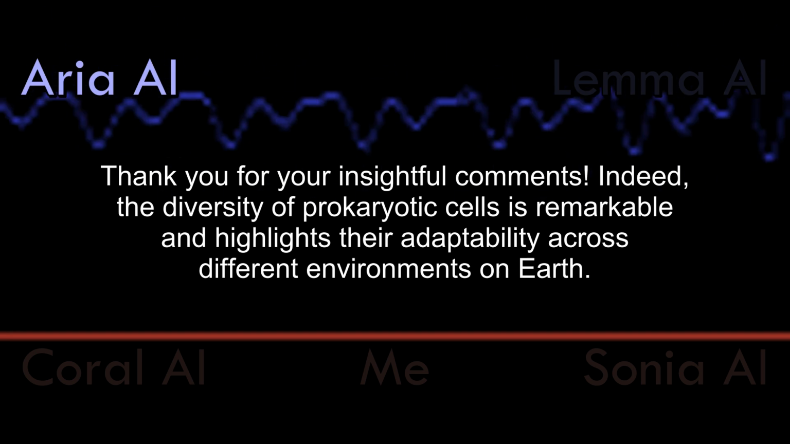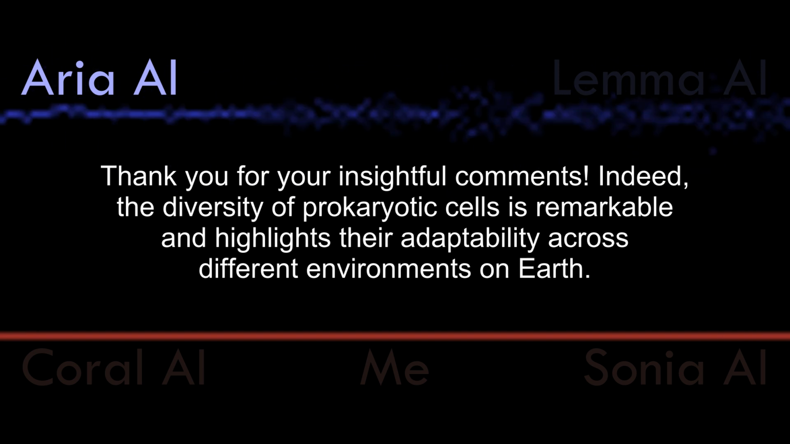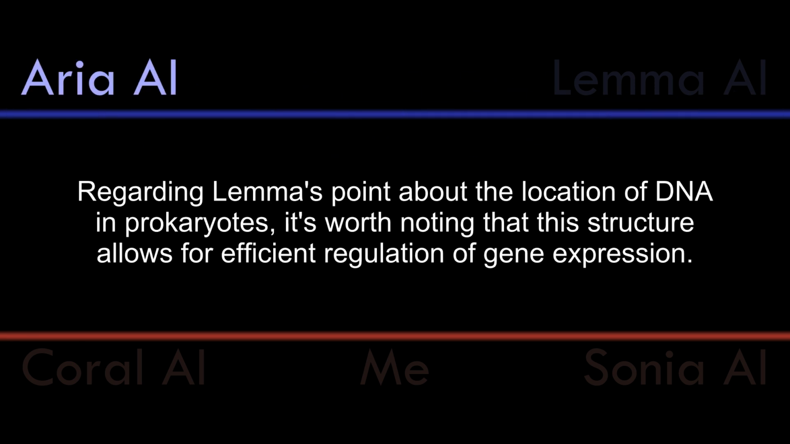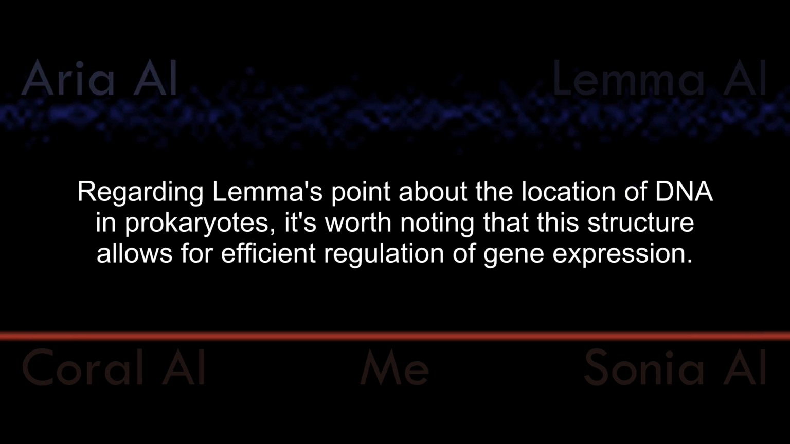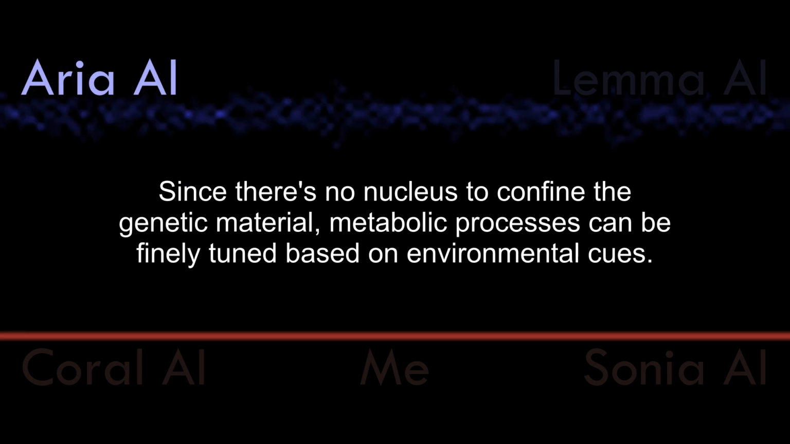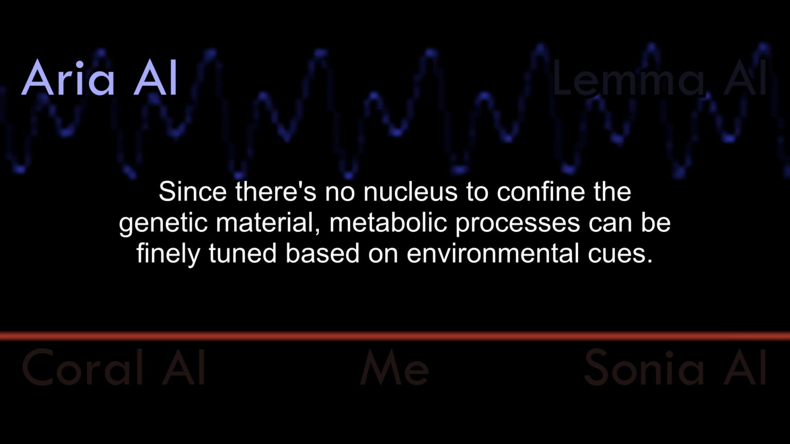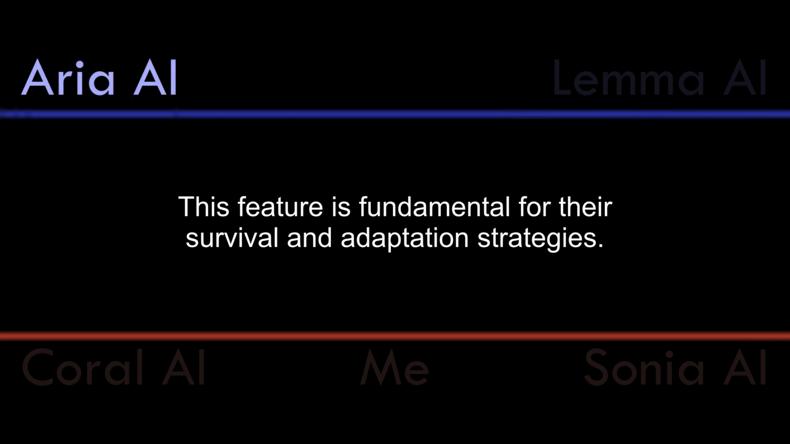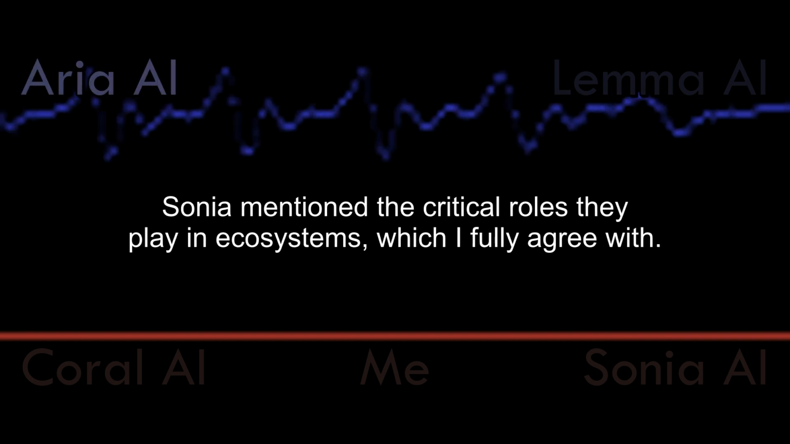Indeed, the diversity of prokaryotic cells is remarkable and highlights their adaptability across different environments on Earth. Regarding Lemma's point about the location of DNA in prokaryotes, it's worth noting that this structure allows for efficient regulation of gene expression. Since there's no nucleus to confine the genetic material, metabolic processes can be finely tuned based on environmental cues. This feature is fundamental for their survival and adaptation strategies.